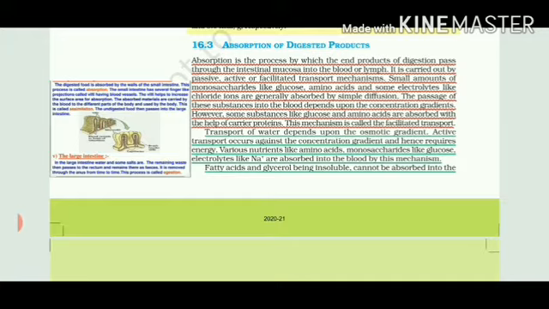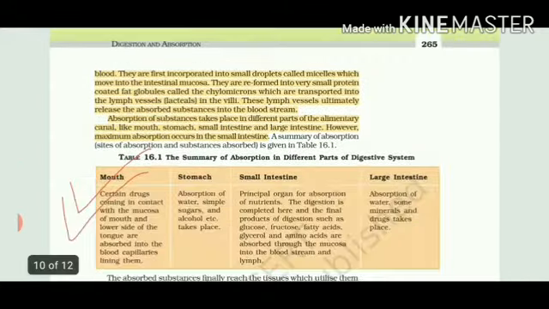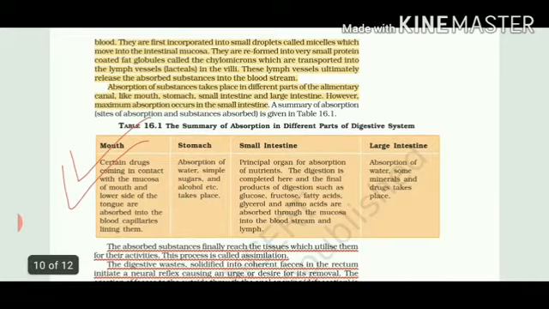There are many other nutrients such as amino acids and sodium ions, and they are directly absorbed by the blood. Now if we talk about fatty acids and glycerol, which are the simple substances of fats, being insoluble, they cannot easily dissolve in water and cannot be easily absorbed by the blood. So they have to be first incorporated into very small droplets which we call micelles.